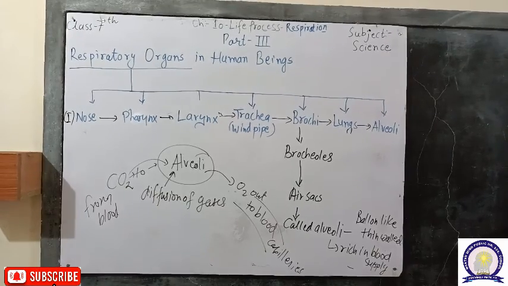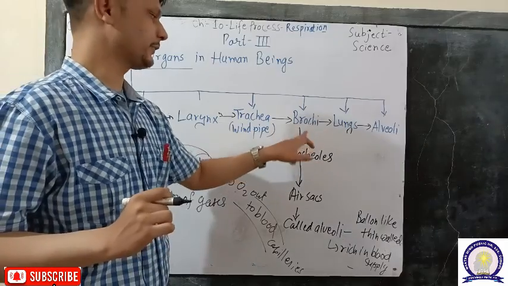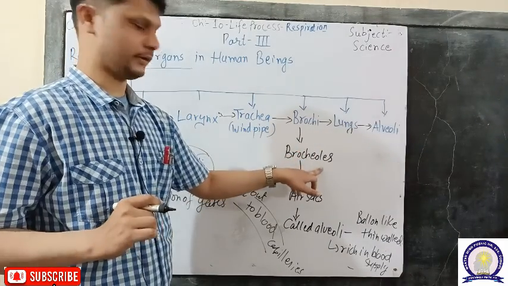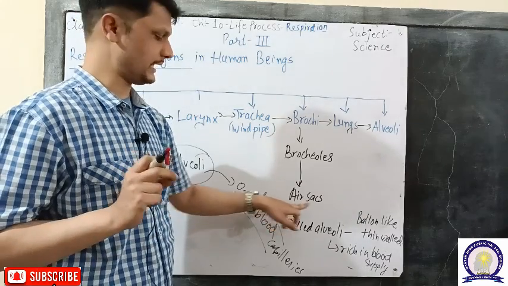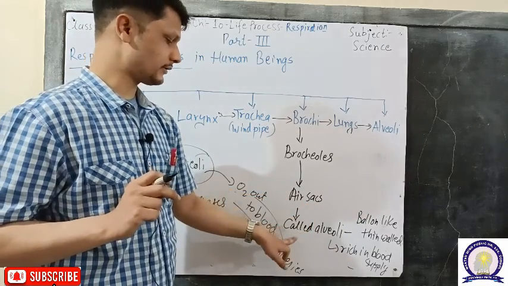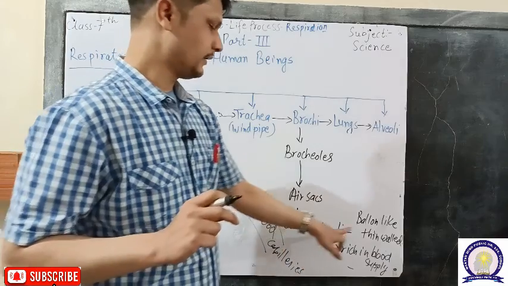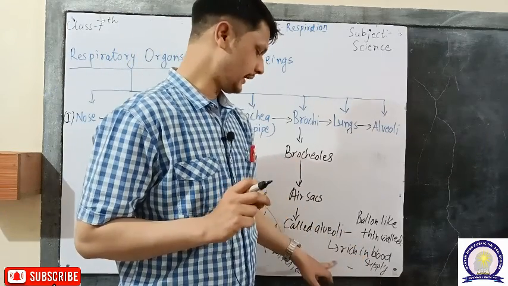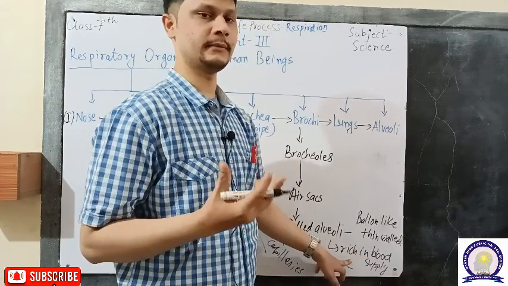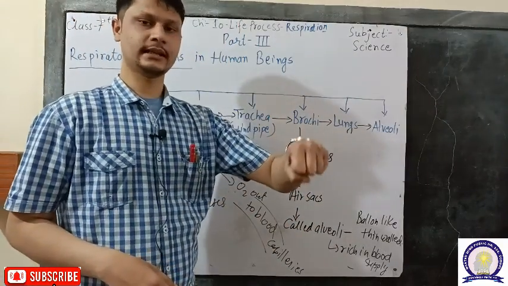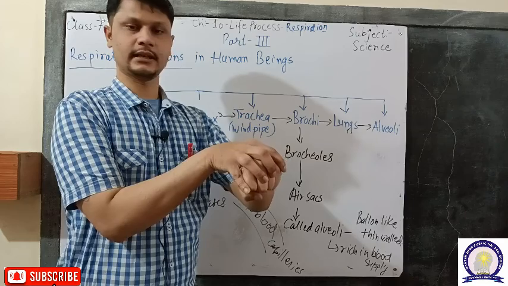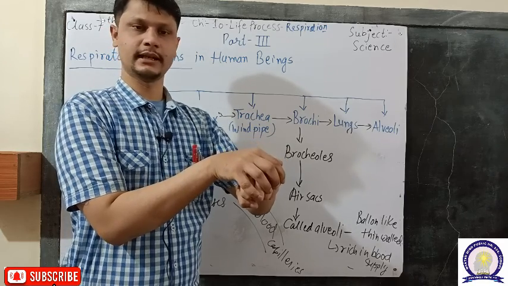Now the role of the alveoli, as discussed before: bronchi branch into bronchioles, and bronchioles ultimately open into tiny air sacs. These air sacs are also called the alveoli. They are balloon-like, very thin-walled, and rich in blood supply, that means blood capillaries.